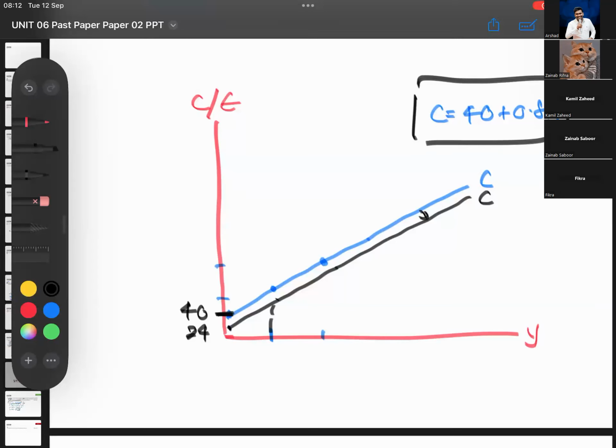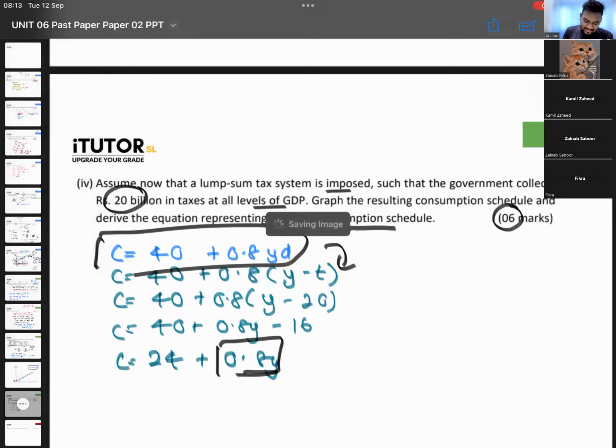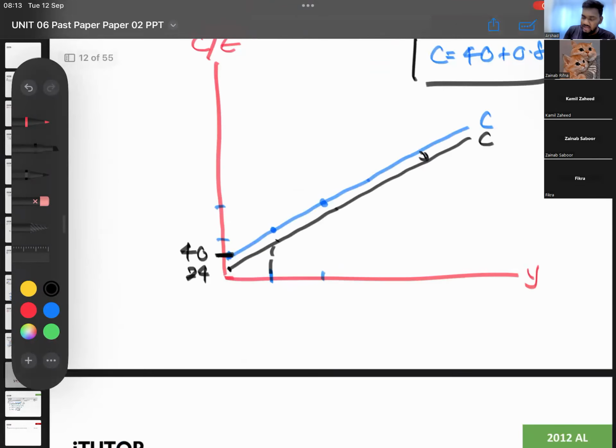No, I think you should draw it on a different curve, no? What are they saying? Graph the resulting consumption schedule and derive the equation. Derive the equation representing the new consumption schedule. If you want, you can draw a new consumption schedule also, guys. Ideally, they are not saying to come up with the new consumption schedule, but they are saying draw the graph. So this part is necessary. So you draw a new graph.